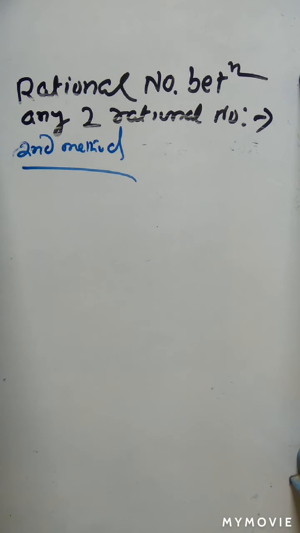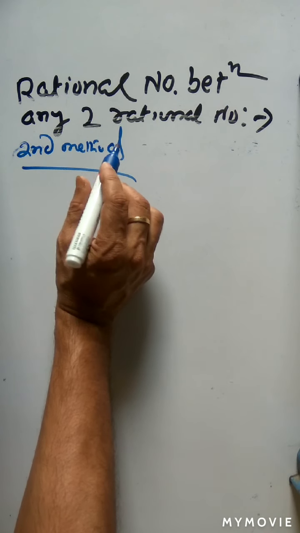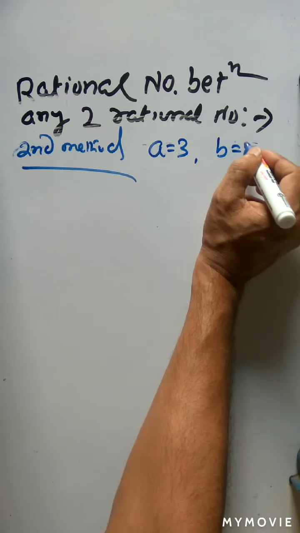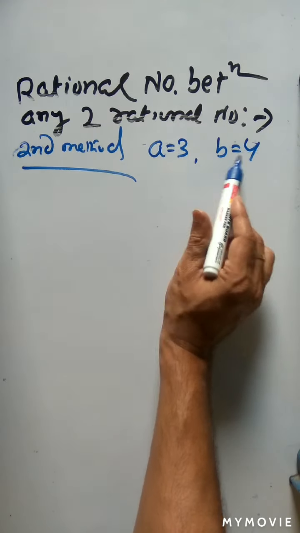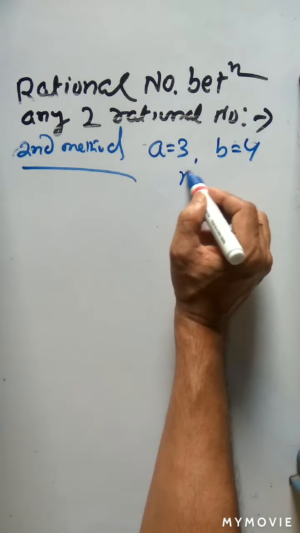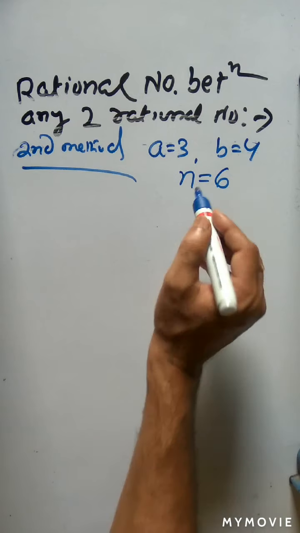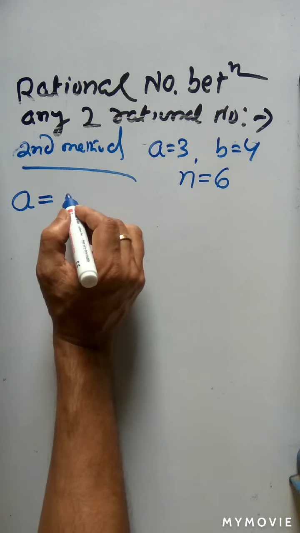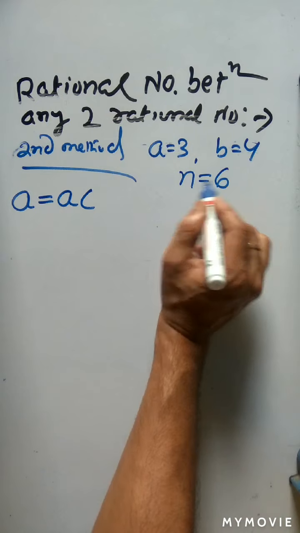So in the second method, how will you find the rational number between any two numbers? Here what we'll do, we have to make these two numbers, our numbers given: the first number is 3, the second number is 4. So we are asked to find the sixth rational number between 3 and 4. So the first term is A, that is 3. The second term is B, that is 4. And we have to find how many rational numbers between these two, that is 6 rational numbers. So n is equal to 6. So what will you do here? First term A. So what is A? A is equal to 3.